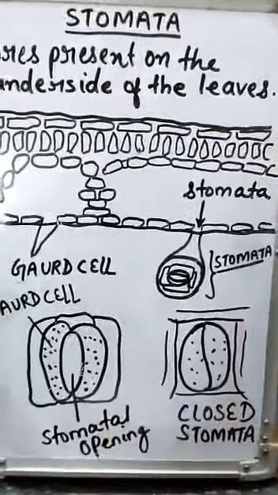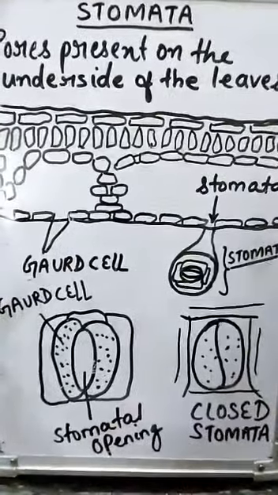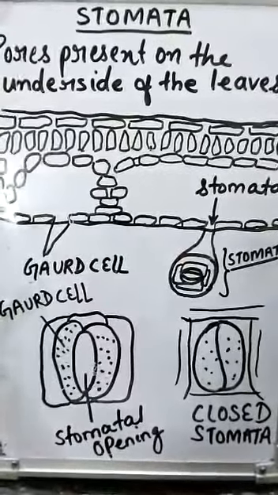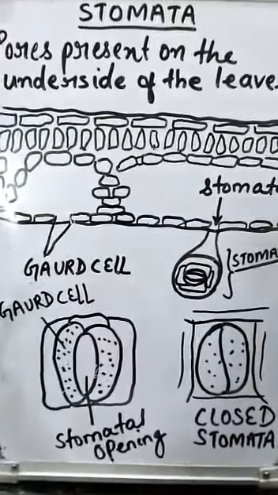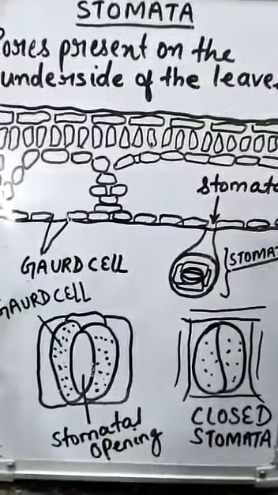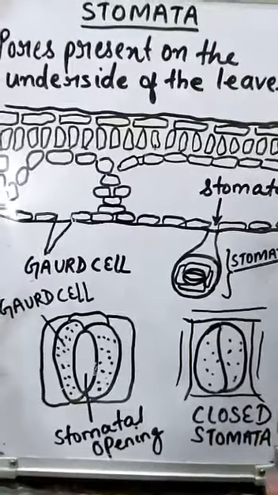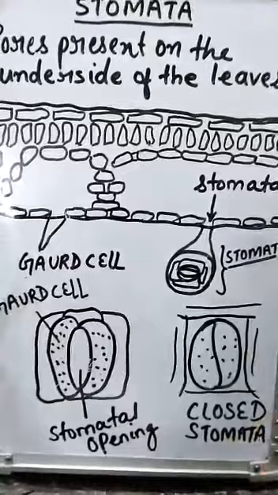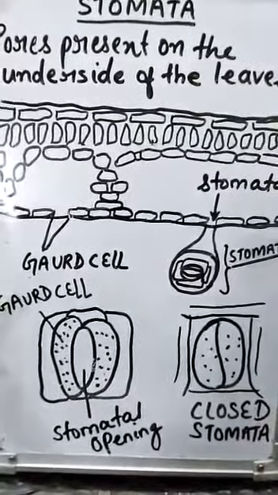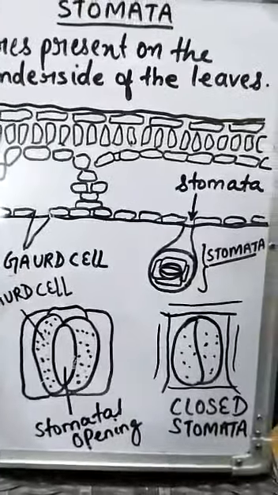So when conditions are hot and dry, the stomata get closed by the guard cells, and guard cells enlarge to open the stomatal pores whenever the plant requires carbon dioxide. And as you know that photosynthesis occurs during the day, so mostly stomata open during the day only and close at night, because during the day only photosynthesis occurs. At night, sunlight is no longer available and photosynthesis is not occurring, so stomata close.